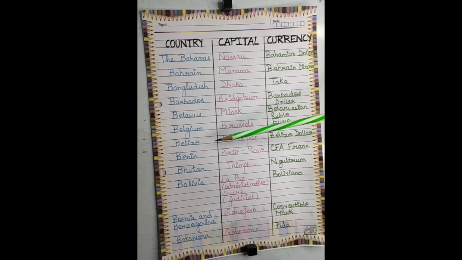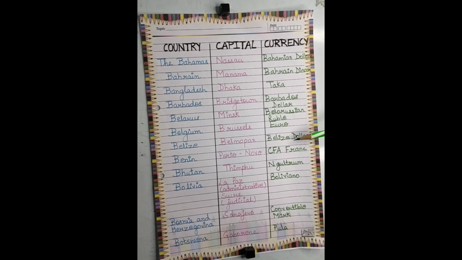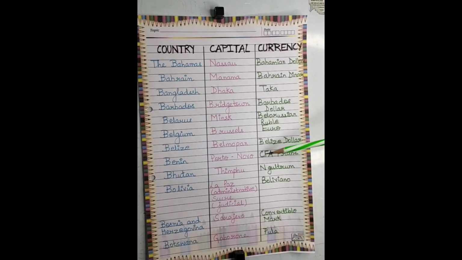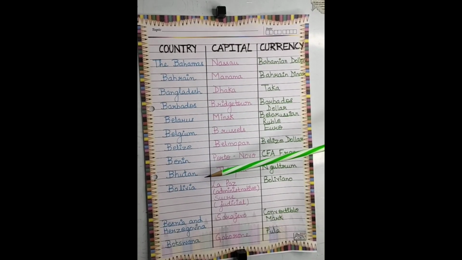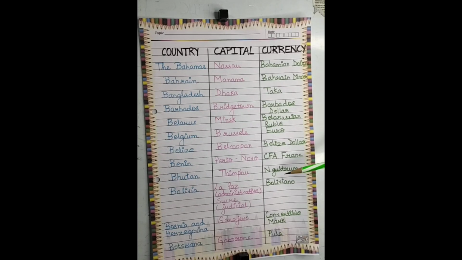Next is Belize, the capital is Belmopan and the currency is Belize dollar. Next is Benin, the capital is Porto Novo and the currency is CFA francs. Next one is Bhutan, the capital is Thimphu and the currency is Ngultrum.